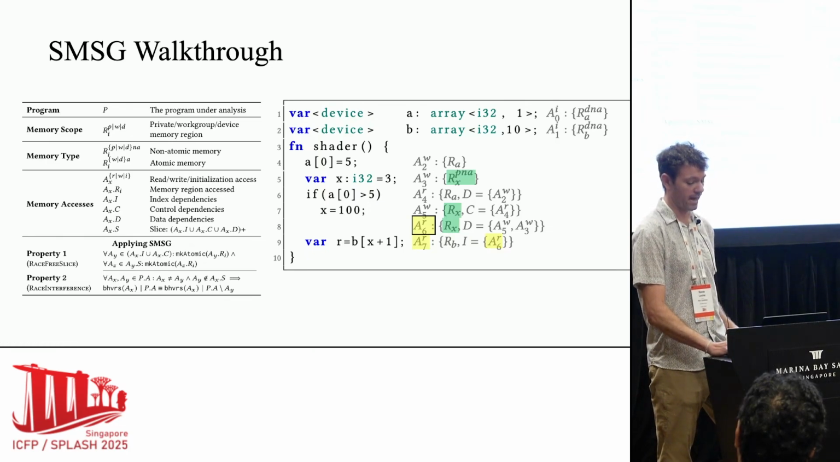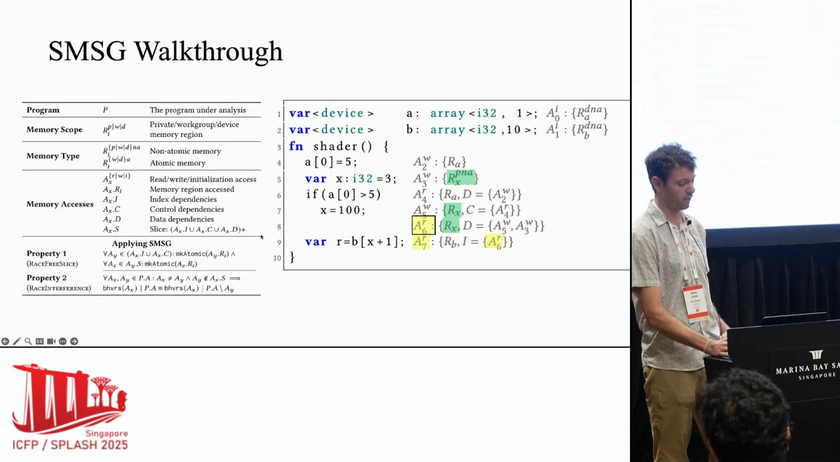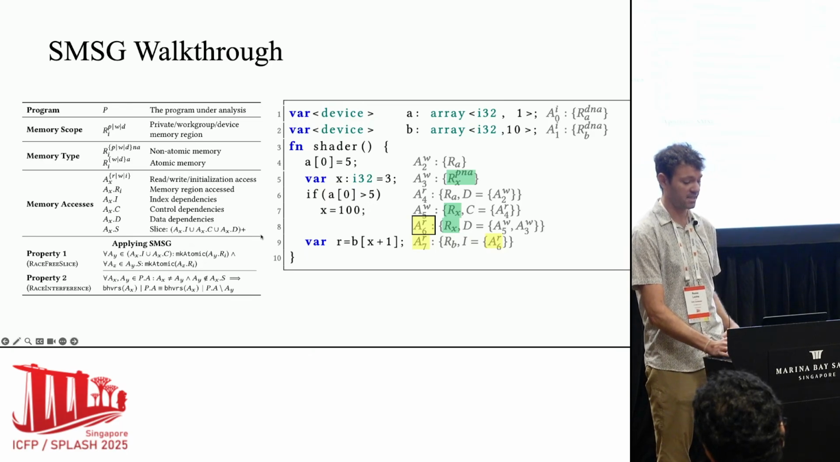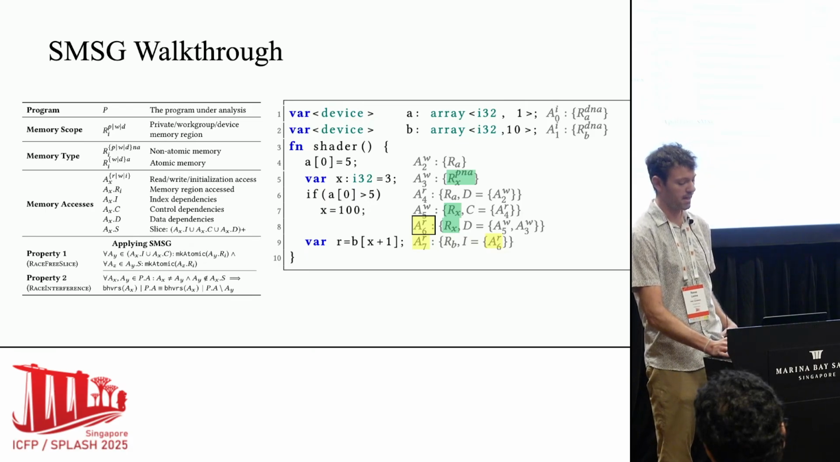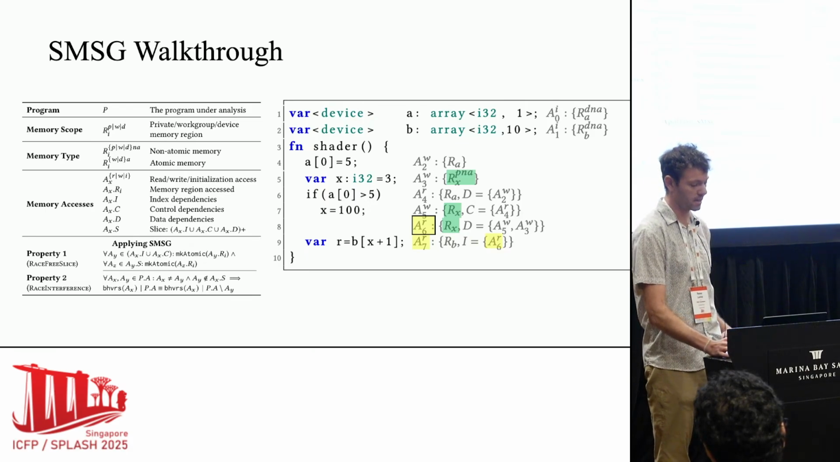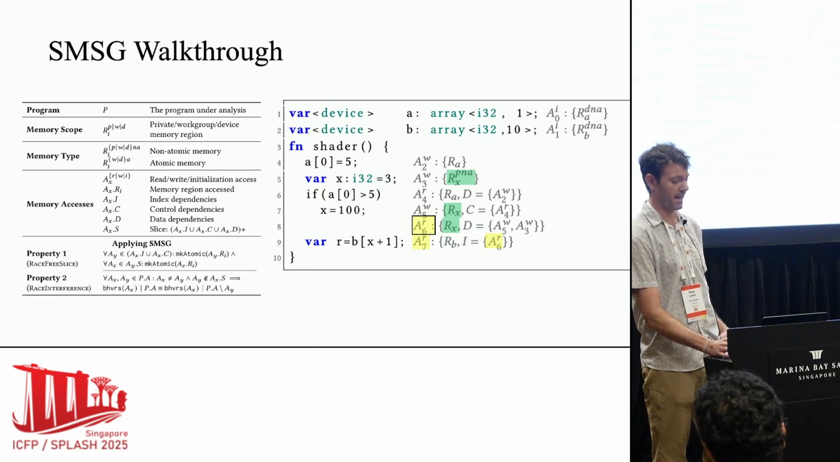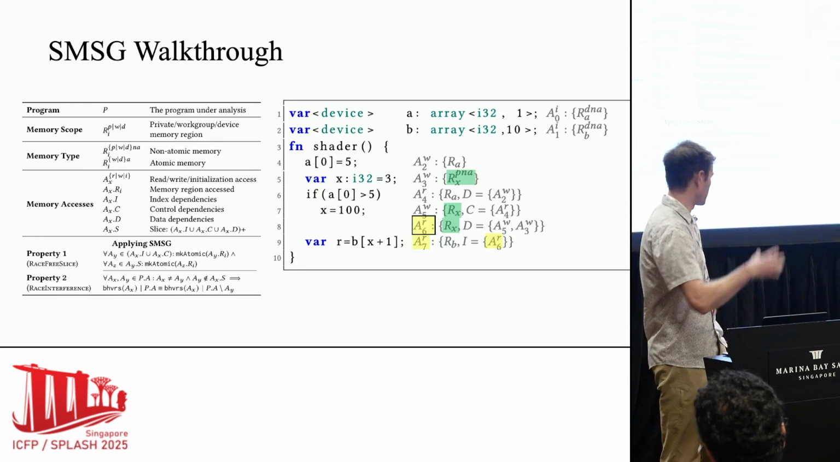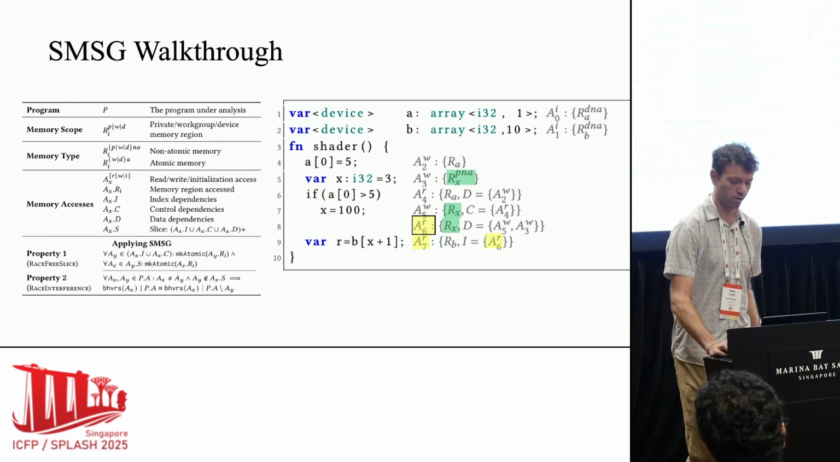Now we're not done yet, because if you look at the second half of property 1, it says that for all accesses z and all accesses y in the slice, we also have to make regions associated with those accesses atomic. And we define a slice as the transitive closure of the union of an access's index, control, and data dependencies. So basically what we're doing here is a backward slicing algorithm through our program.